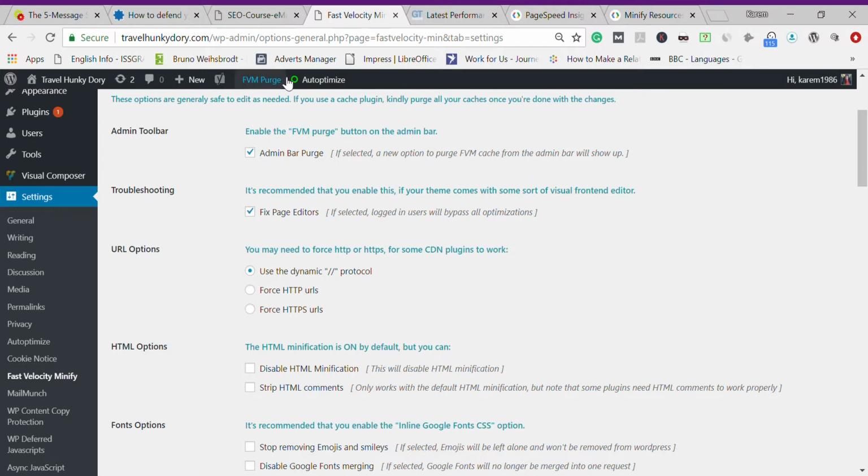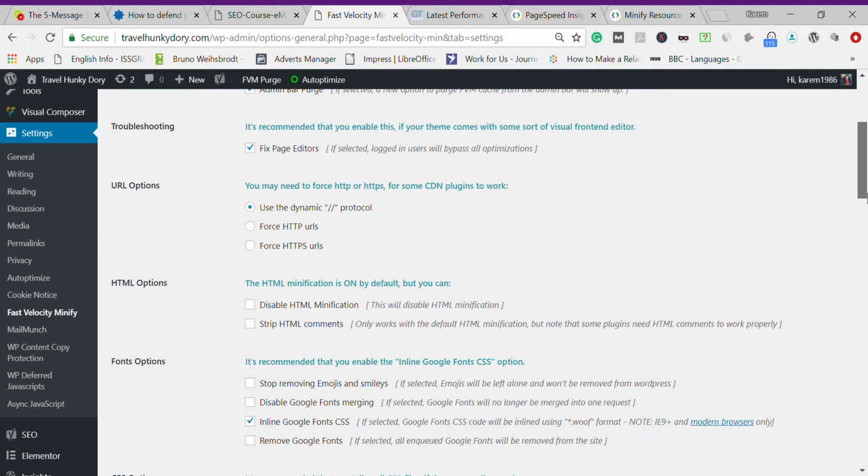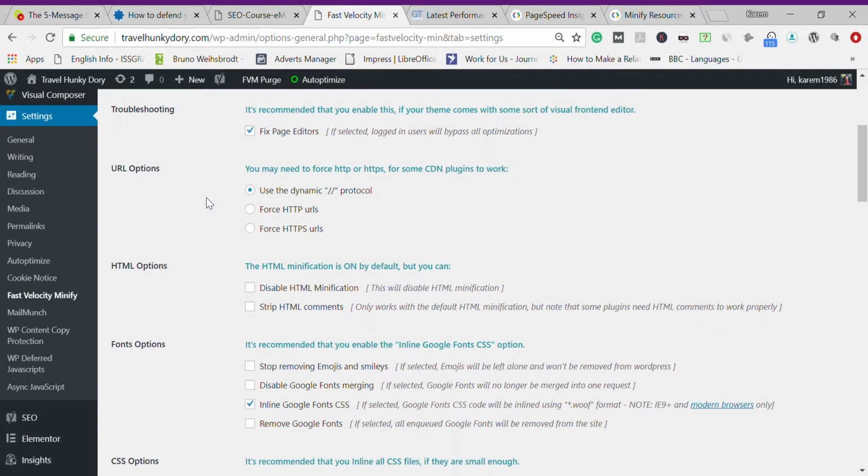the top bar that you click on it and automatically the plugin will purge the cache. So that's why it's very handy to have it on the admin bar on WordPress. And troubleshooting as well, fixed page editors, the URL option.